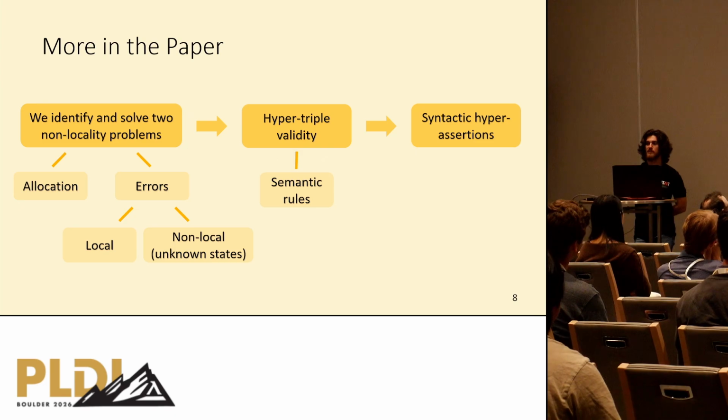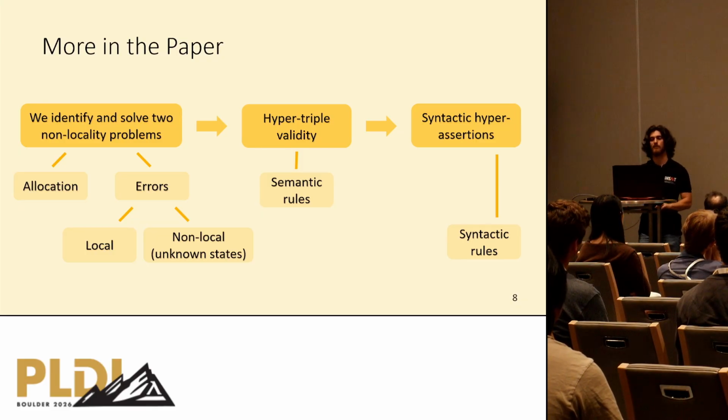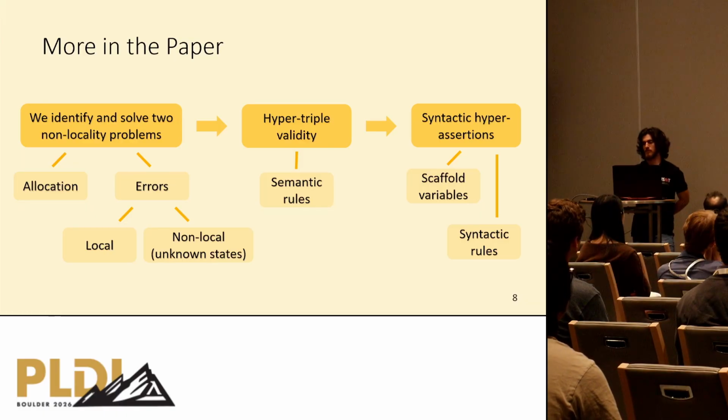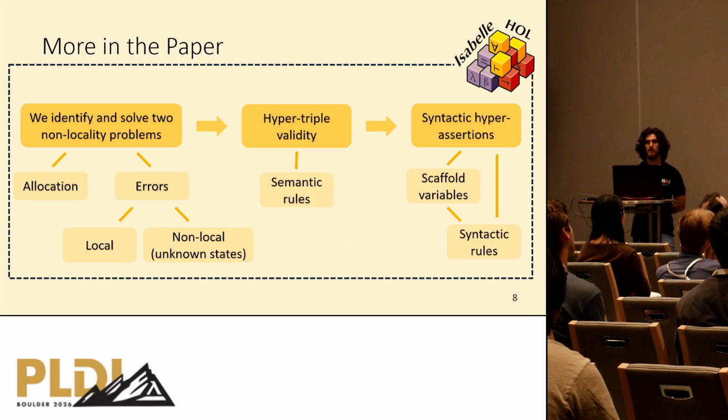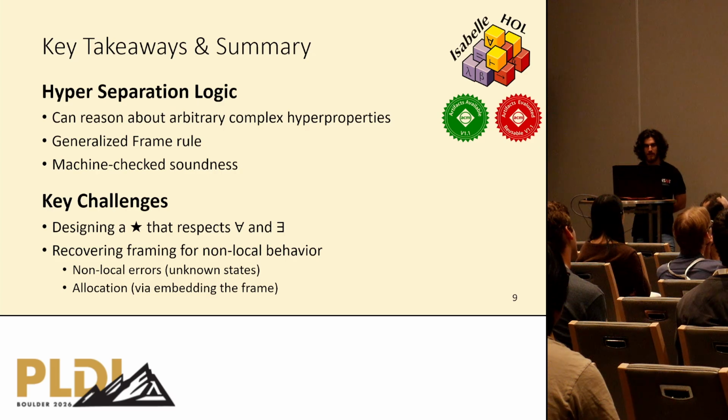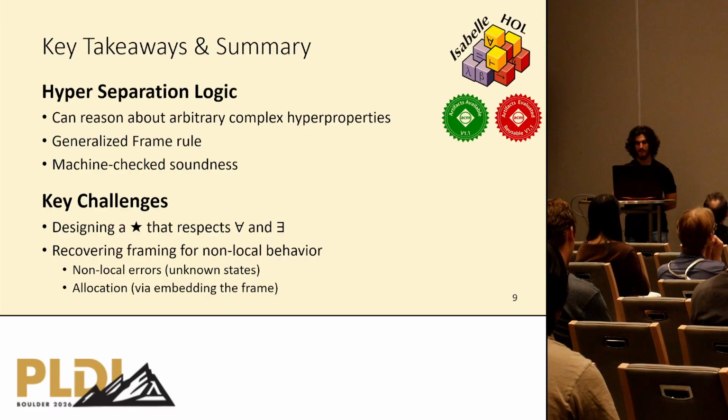And finally, we define a syntax for our hyper-assertions and prove syntactic rules sound, which is we obtain a syntactic variant of hyper-separation logic. There is one more thing that is novel, which is the so-called scaffold variables, which greatly eases the work with our syntax, and moreover, it allows for a stronger read rule, which is quite technical, but it's very interesting. And we formalize all of this in the proof assistant Isabelle. And with that, I'll finish and give time for some questions. Thank you.